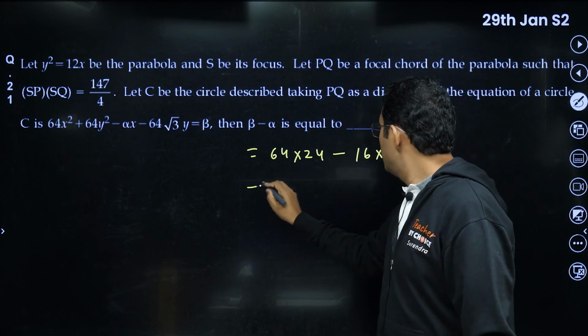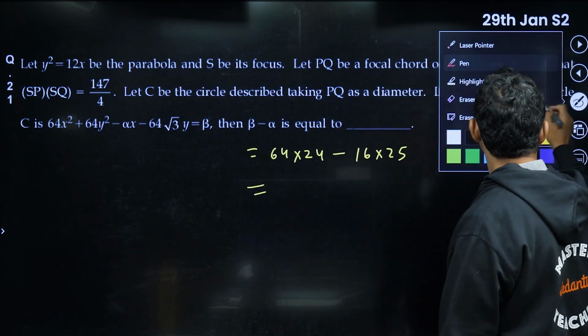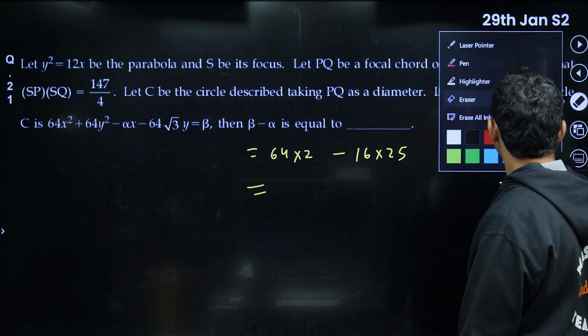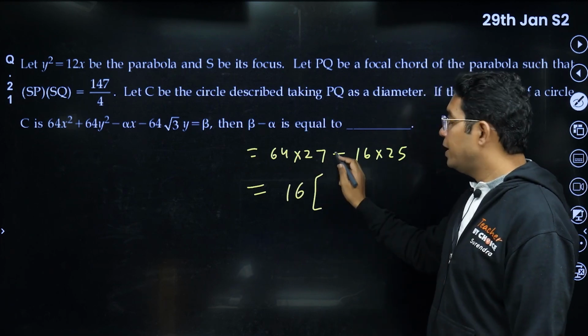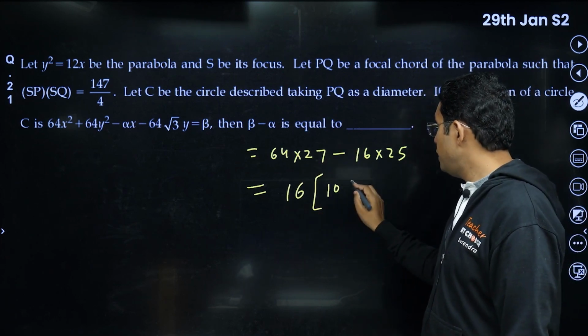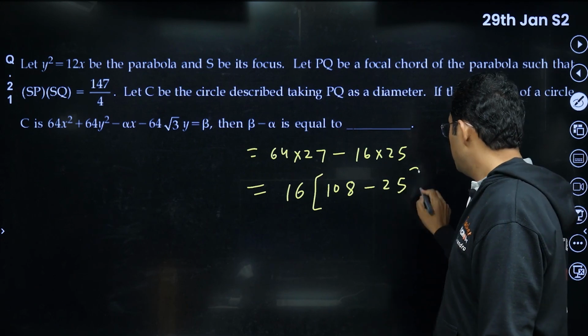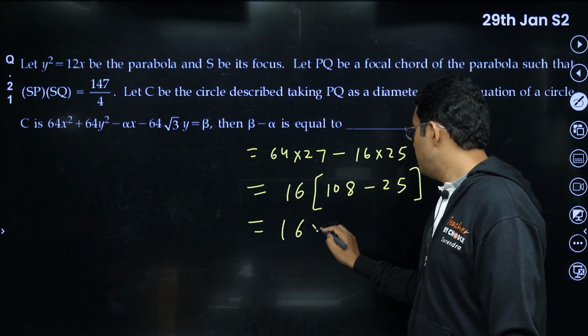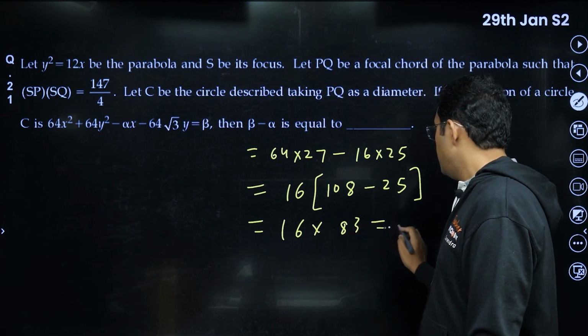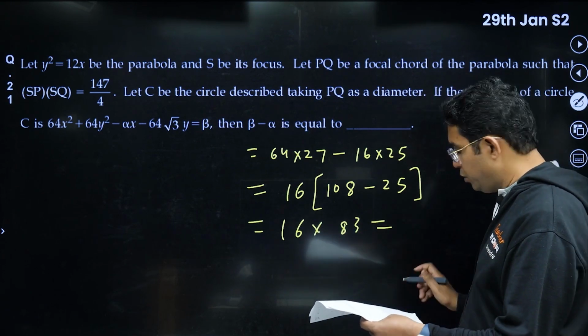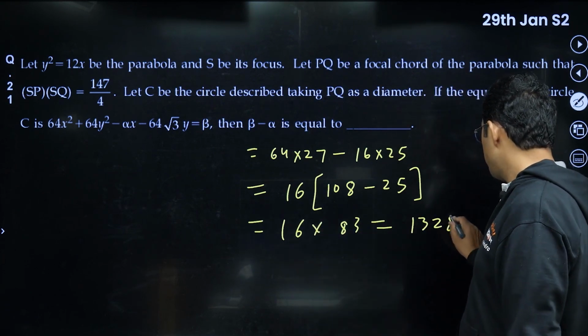Maybe you can do one thing. How will you do it? You don't have a calculator, so take 16 common, so that will be 27 into 4, that is 108 minus 25. Maybe this way you can do it, 16 into 83, and then you can do the calculation. It comes out to be 1328. You can see the kind of calculation they are expecting from you.